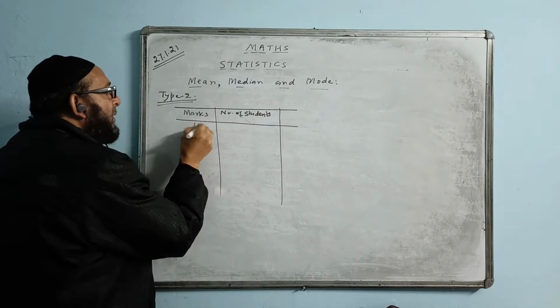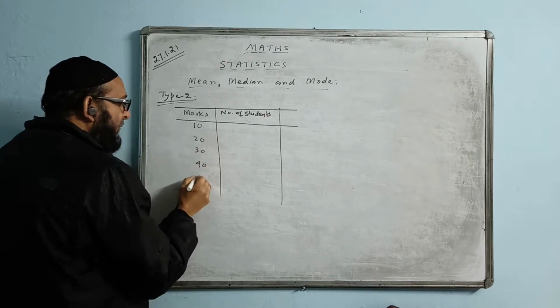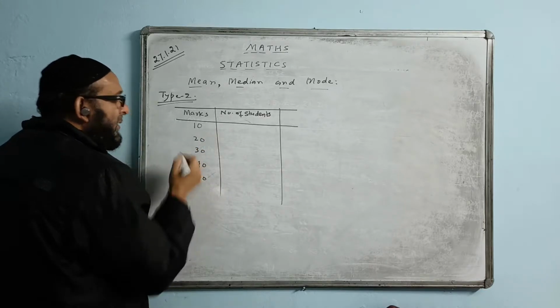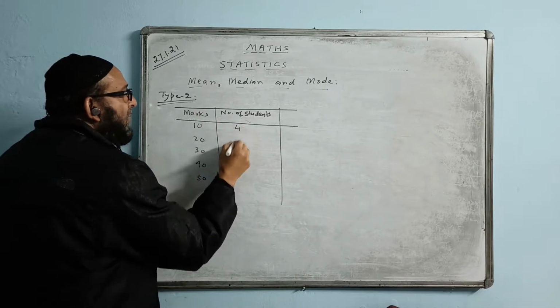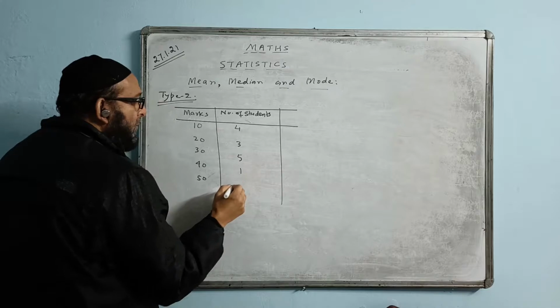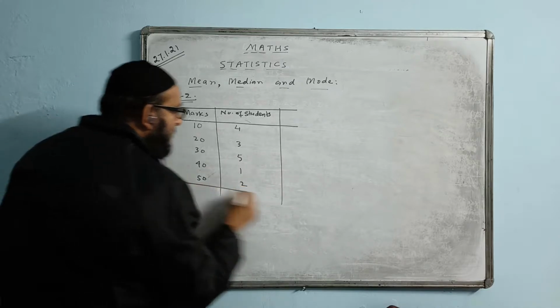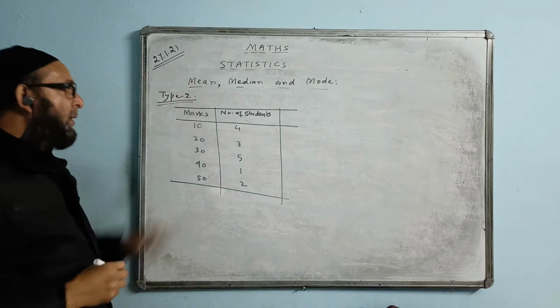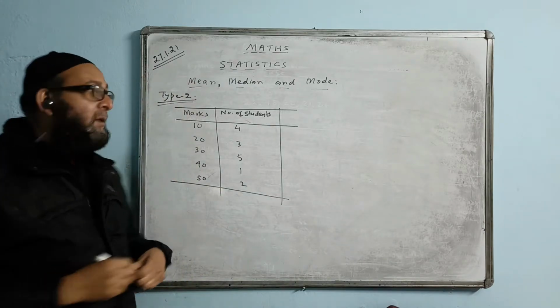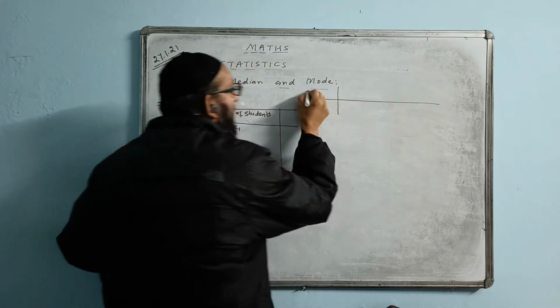Suppose marks are given as 10, 20, 30, 40, 50, and the number of students is given as 4, 3, 5, 1. Like this it is supposed to be given. Okay, two columns are given. Normally they give the values in this format. They will write their marks.